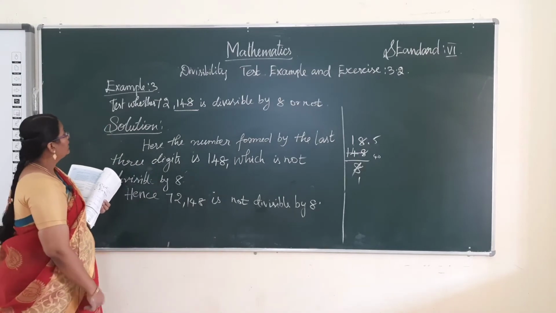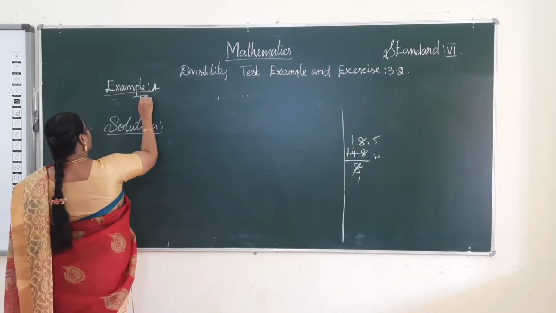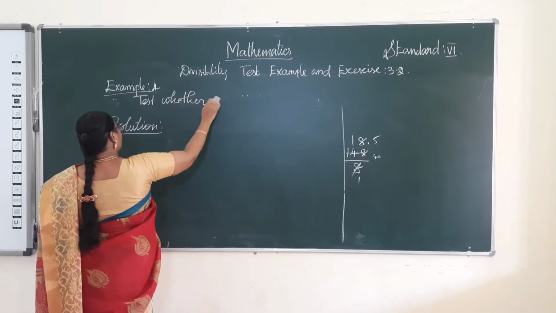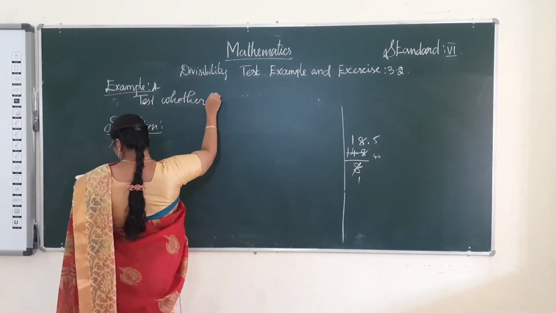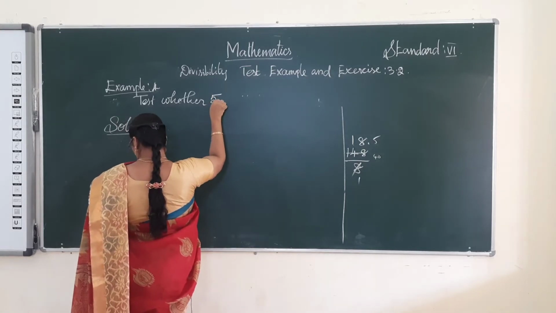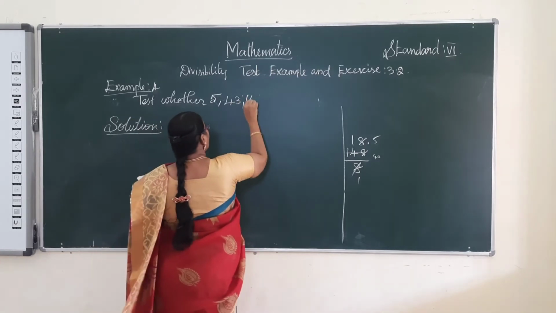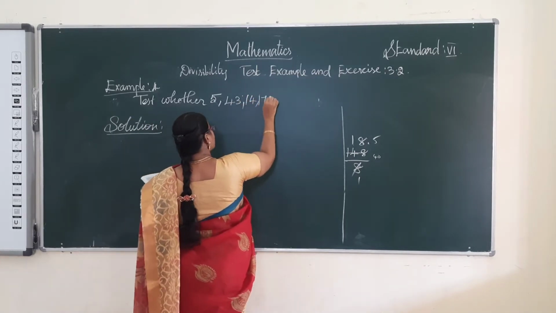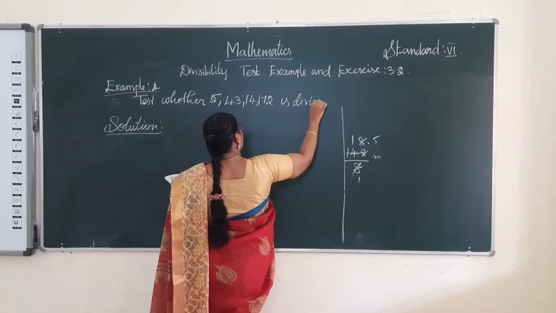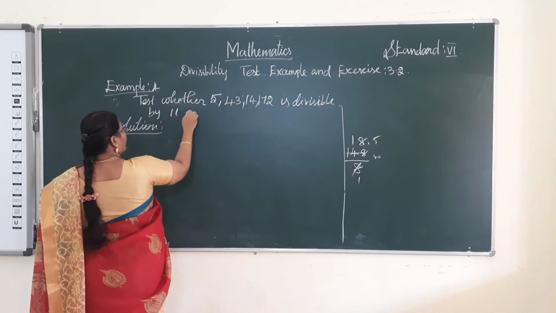Now see the next example. Example 4. Test whether 5,43,14,172 is divisible by 11 or not.